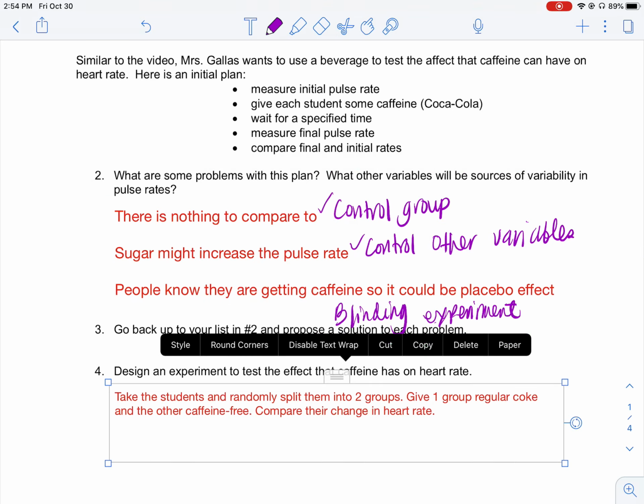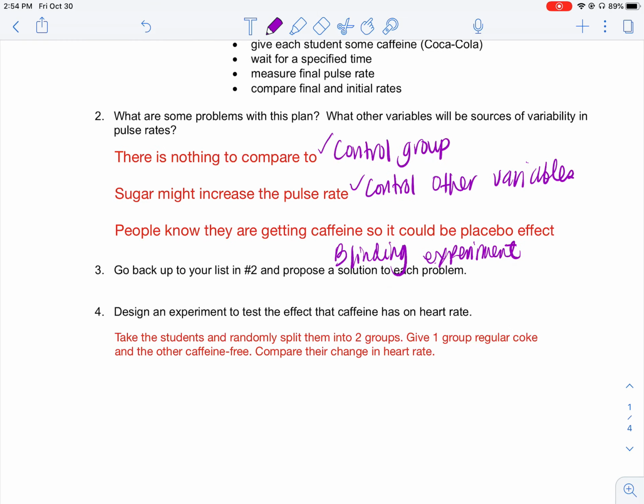Design an experiment to test the effect that caffeine has on heart rate, but this time we are providing a solution to each of the problems. So why don't we take the students? Let's say we have 100 students. Take all the students and randomly split them into groups. So we have 100, with 50 for the first group and the other 50 for the second group. Then we give one group the regular Coke, the one with the caffeine, and we give the other group the caffeine-free drink. From there, we will compare their change in heart rate.